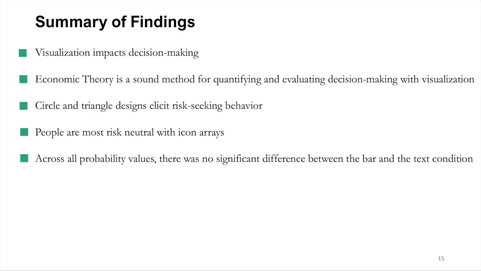So which visualization is best, icon or bar? On the one hand, according to economic theory, the best decision is the one that maximizes expected utility, the risk-neutral decision. On the other hand, we have seen that in real life, people don't make decisions rationally. Our control condition, text, represents expected behavior. It is important to have a better understanding of how people make different types of decisions. Opening the discussion to what constitutes sound decision making will allow us to better understand how visualization impacts decisions.